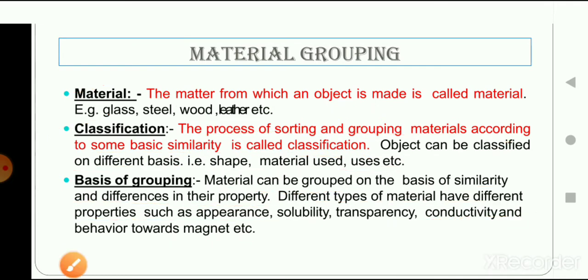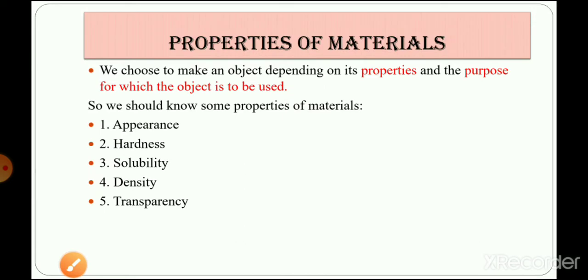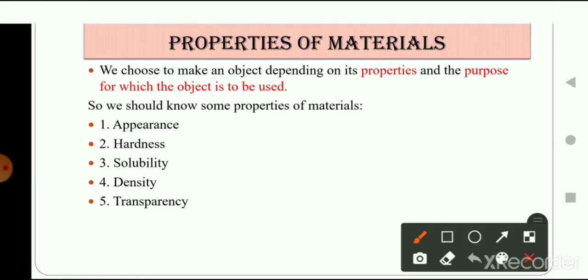So these were the topics that we covered in the previous video, and we also talked about what properties of materials we are going to study in this chapter. In this chapter we are going to study the properties of appearance, and see how objects are classified according to appearance.